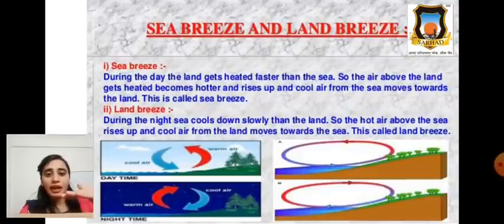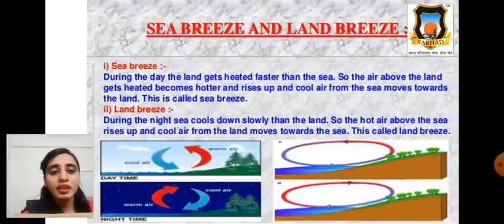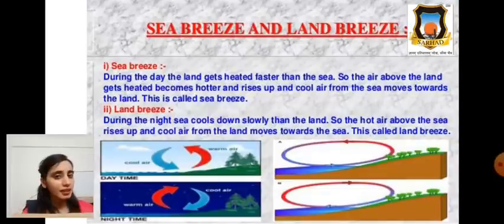Air above the land gets heated, becomes hotter, and rises up, and cool air from the sea moves towards the land. This is called sea breeze. Means during the daytime, the land gets heated faster than the sea.